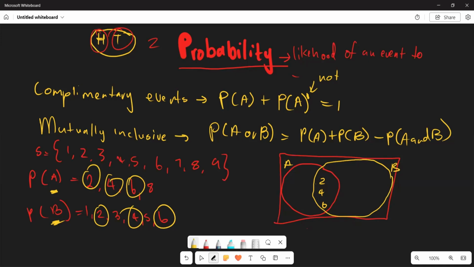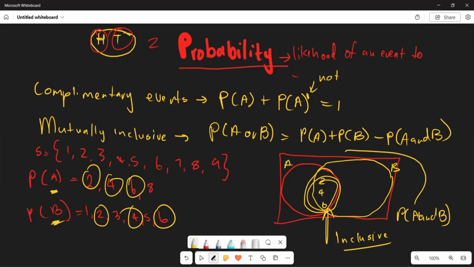Are we together? If you have values here as part of your intersection, we are saying these events are mutually inclusive, because for the probability of A and B, you have a value.